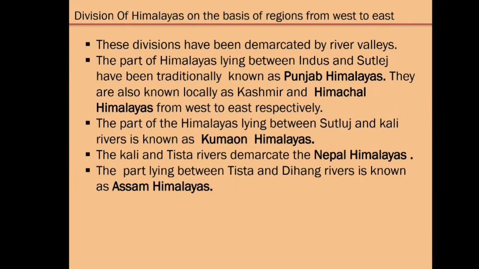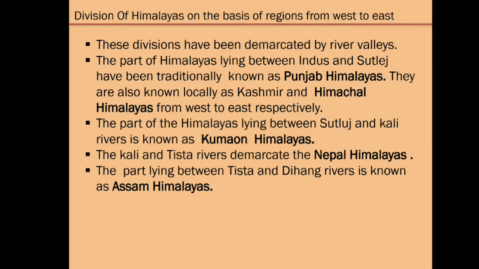Now let us discuss about division of Himalayas on the basis of regions from west to east. These divisions have been demarcated by river valleys. The part of Himalayas lying between Indus and Sutlej have been traditionally known as Punjab Himalayas. They are also known locally as Kashmir and Himachal Himalayas from west to east respectively. The part of the Himalayas lying between Sutlej and Kali rivers is known as Kumaon Himalayas.